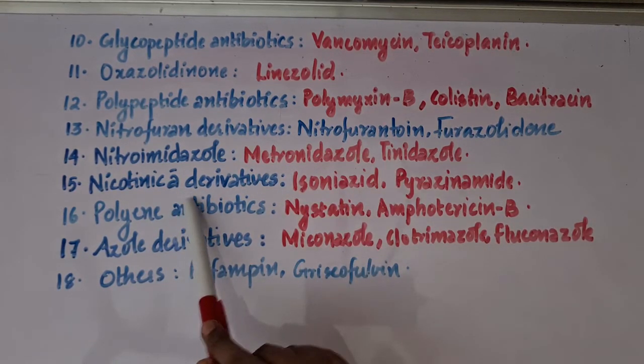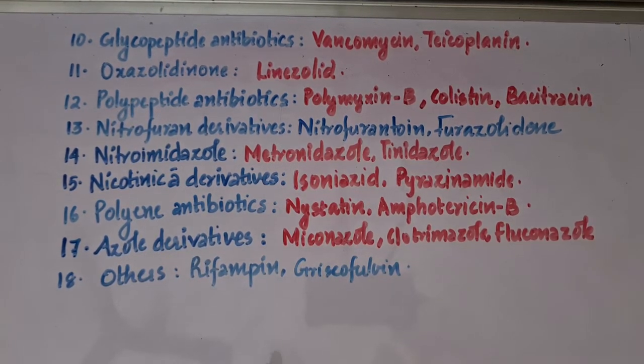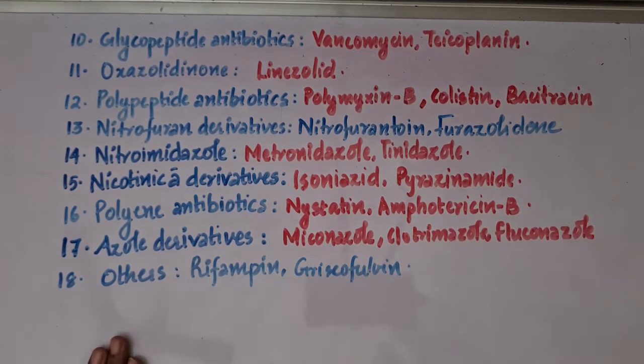Then nicotinic acid derivatives, and the drugs are isoniazid and pyrazinamide. Then polyene antibiotics, nystatin and amphotericin B. Then azole derivatives, miconazole, clotrimazole and fluconazole. Then others are rifampin, griseofulvin. So these are the 18 classifications that come under chemical structure.